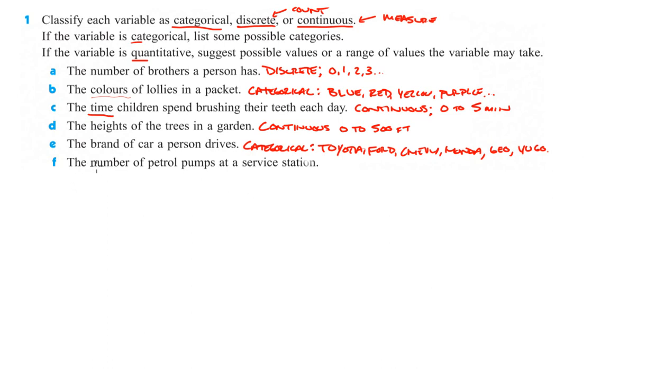Number of petrol pumps at a service station. That's something that you're going to count: 0, 1, 2, 3, 4. Since we're counting it, that would be discrete. And our example would be 0, 1, 2, 3, and so forth and so on, or you go 0 to 20. I don't know how many different pumps there's going to be at a station.